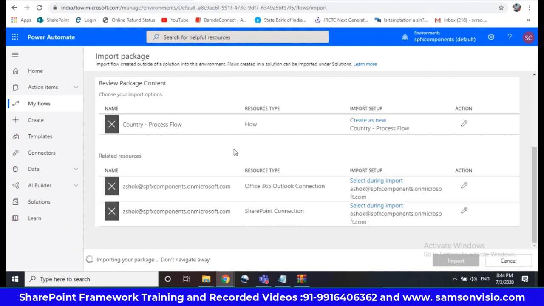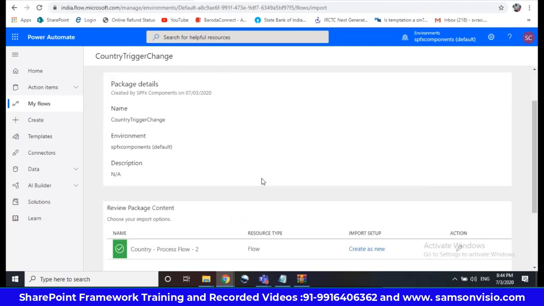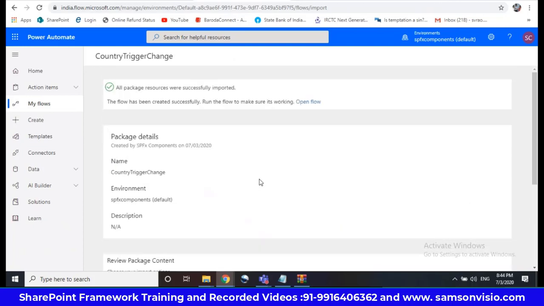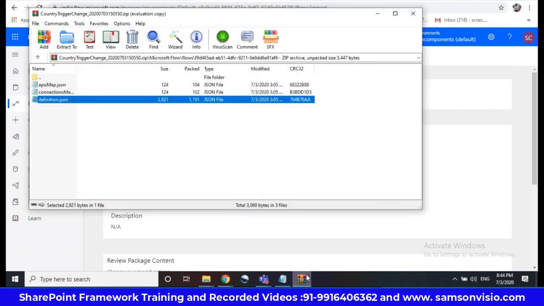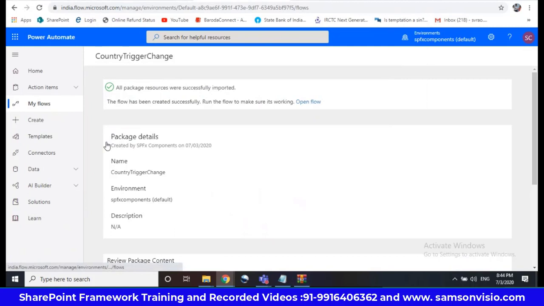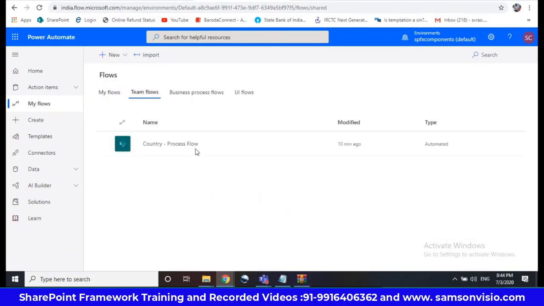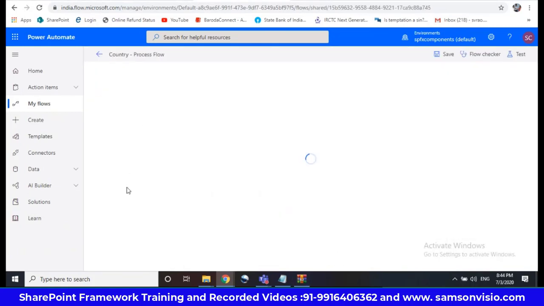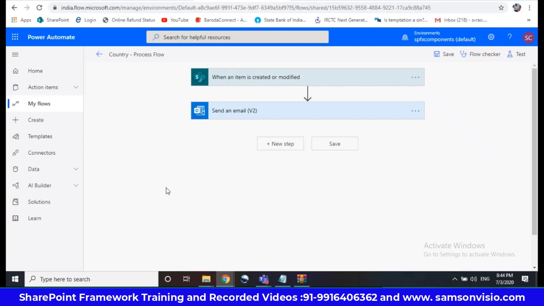So we are seeing two things. One is the trigger changed in between. If anything happened, we have changed the trigger using the definition.json file. And the second one is how to export and import the files. So see now.